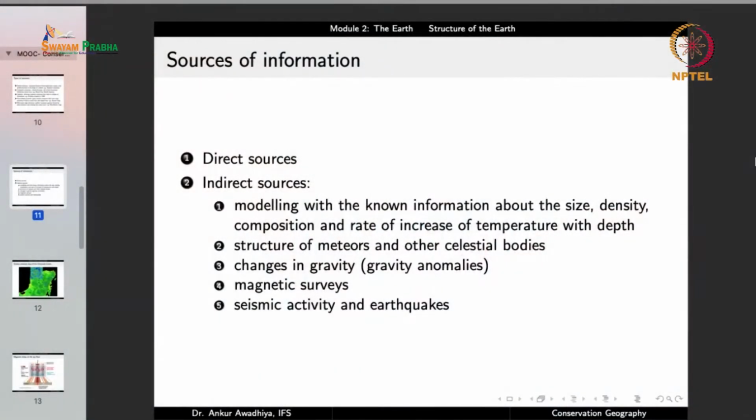And that can also give us certain information that we can put into our model to understand the structure of the earth. Or we can make use of seismic activity and earthquakes. Now we'll look at it in more detail in a short while, but basically in the case of earthquakes, certain waves are generated, and these waves can pass through the earth, and when they come out at say another point on the surface of the earth, we can make measurements and we can make inferences about what is there inside the earth.